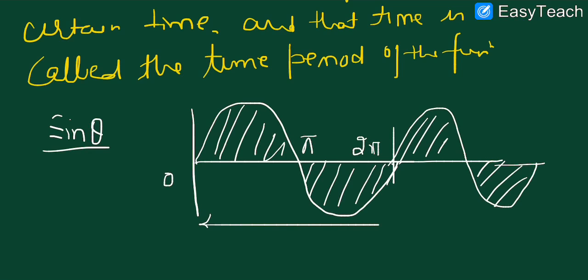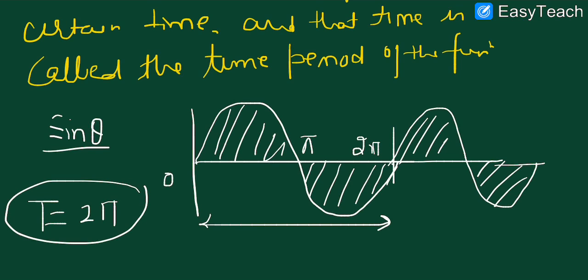So the time period of the sine function, denoted by capital T, will be 2 pi.